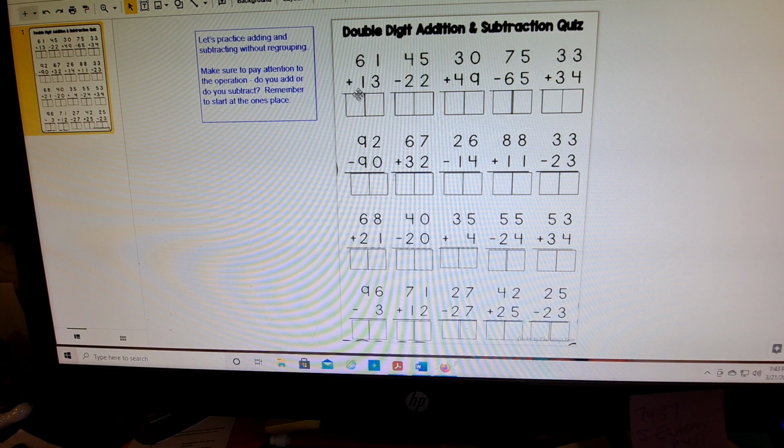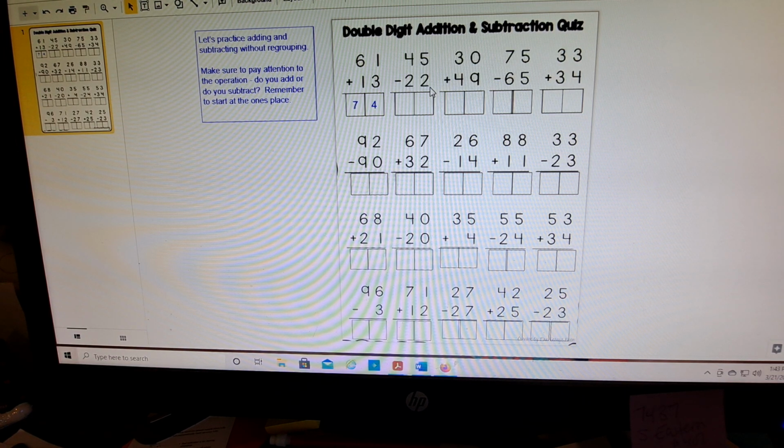They're mixed. So there's addition and subtraction mixed. So on this one, you need to check the symbol and see that the operation here is going to be addition. So 1 plus 3 is 4. 6 plus 1 is 7. So 74.